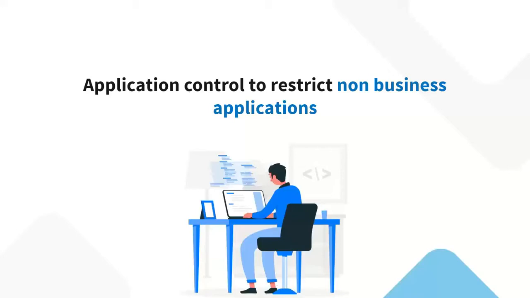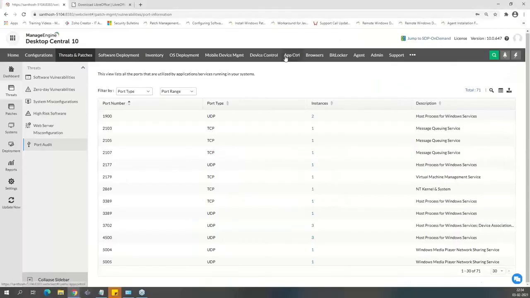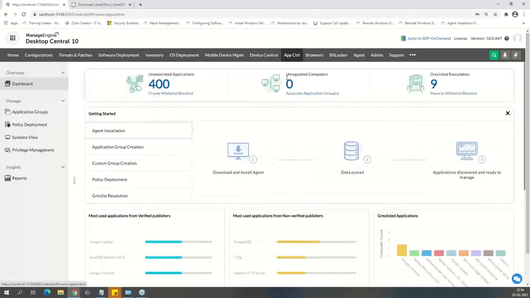Now, let's go ahead and see the application control, right? How do I restrict non-business applications? We have a security suite called application control, app control, AppCtrl. And this takes care of your blacklisting and whitelisting at your endpoint level.